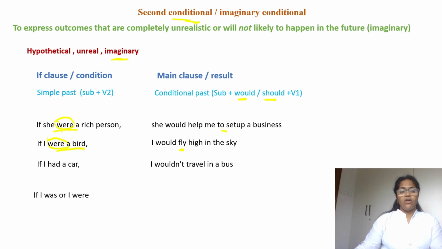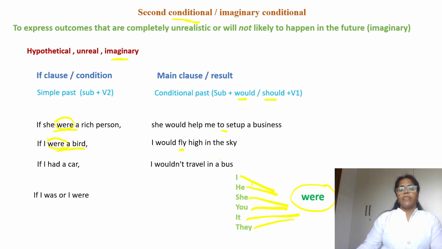If I was or if I were? Okay, we use were in second conditionals. In second conditionals, we have to use were no matter what the subject is, right? I, he, she, you, it, they. It can be I were, she were, he were, you were, it were, or they were. So only in imaginary conditionals we use were irrespective of the subject.